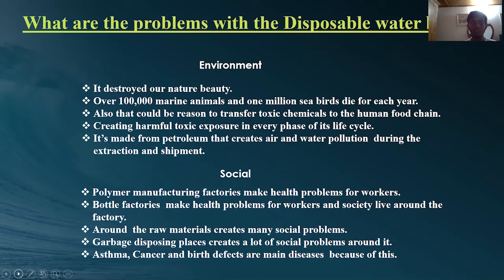The second one is social problems. Polymer manufacturing and bottle factories create health problems for workers and for the society living around the factory and the raw materials, creating many social problems. Garbage disposal places create a lot of social problems around them. Asthma, cancer, and birth defects are the main diseases because of this.